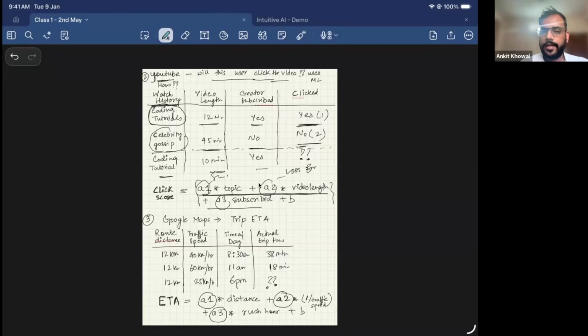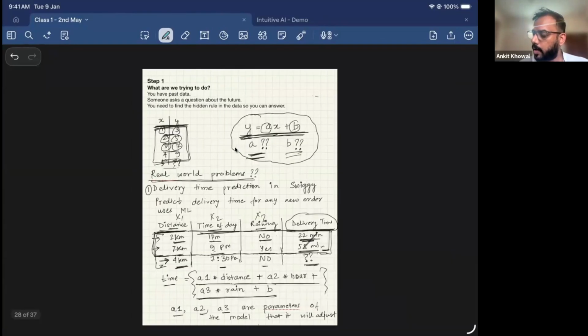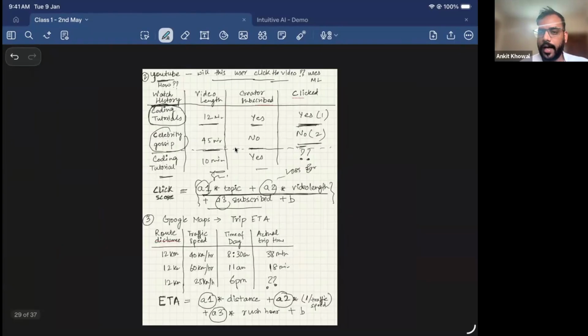Are you able to have that mental map, like how real world problems are mapping to the same X, Y example that we took yesterday? And when we say machine learning models learn, what are they actually learning? They are learning the values of these parameters in the equation, and what the final value could be for A and B, right? Now, are you getting a hint, or do you have a mental map correctly of how it is mapping?